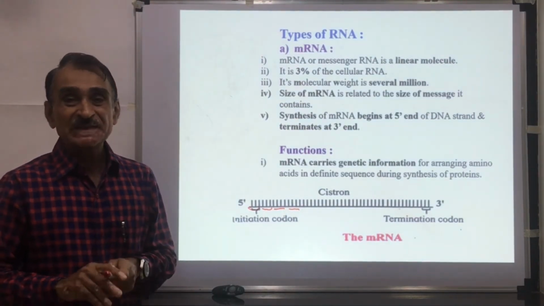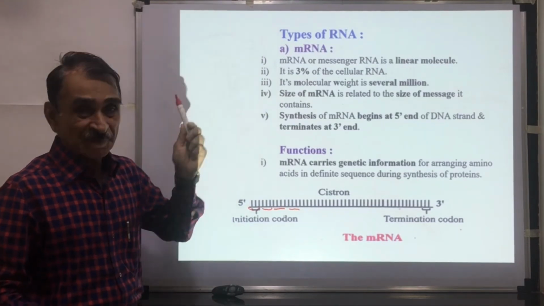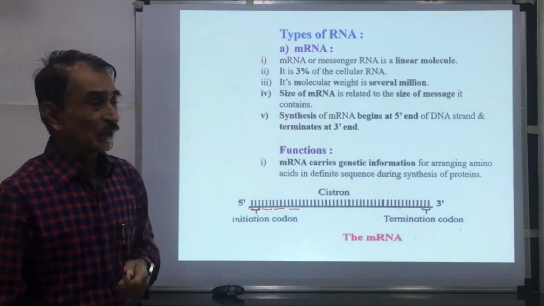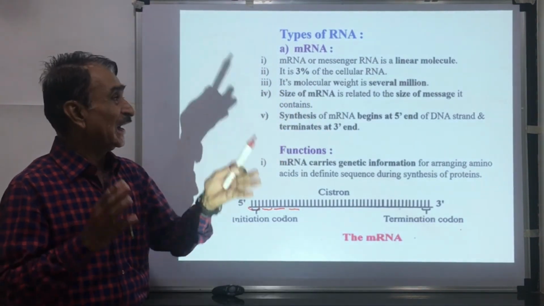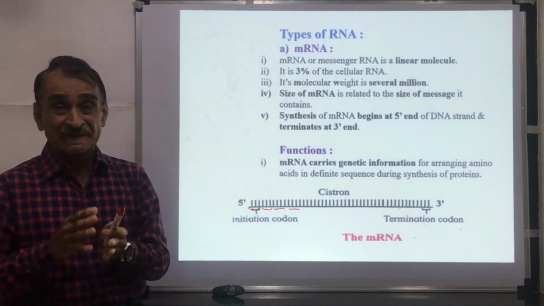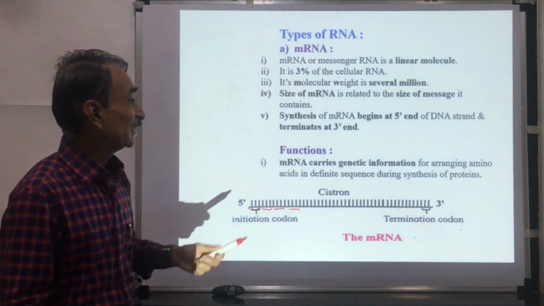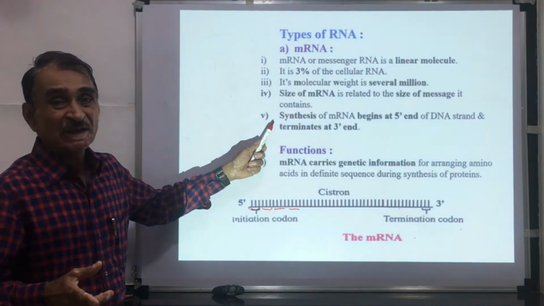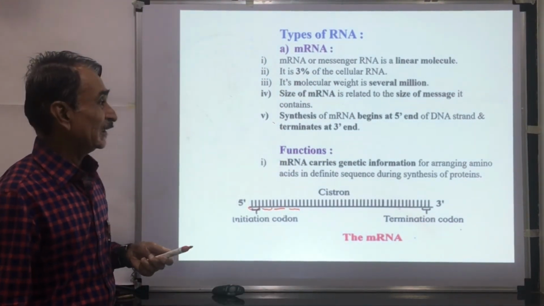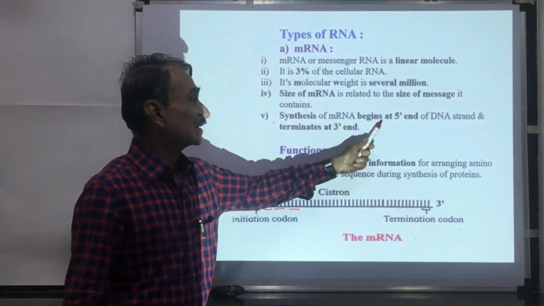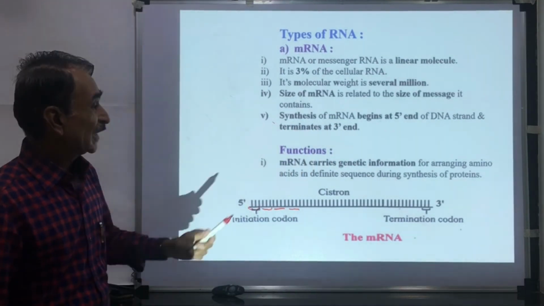There are 3 types of RNAs: mRNA, rRNA and tRNA. mRNA is the messenger RNA. It is 3% of total RNA. Molecular weight is several million. The size of mRNA is related to the size of the message it contains. If the message is larger, the length of mRNA is more. Synthesis of mRNA begins at the 3' end of DNA and ends at the 5' end. Synthesis begins at the 5' end and ends at the 3' end.